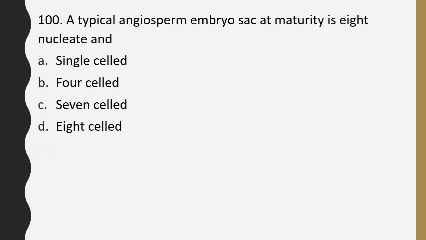Question number 100. A typical angiosperm embryo sac at maturity is 8 nucleate and single-celled, 4-celled, 7-celled, 8-celled. Correct answer is option C. It is a 7-celled, 8-nucleated structure.